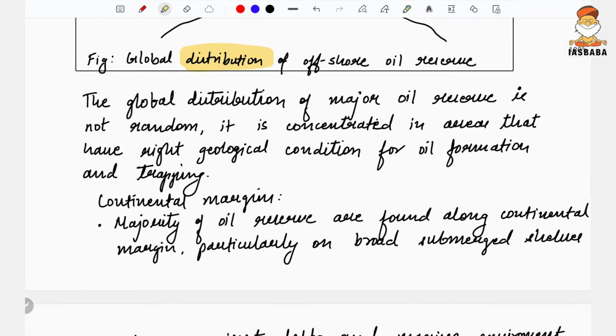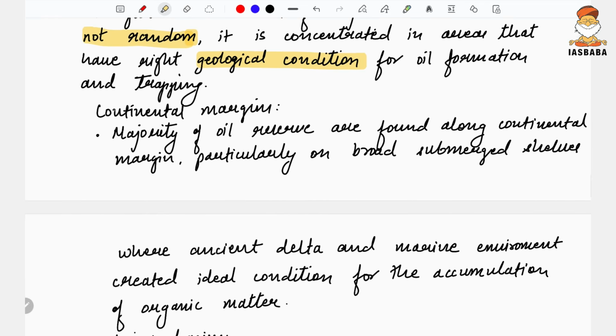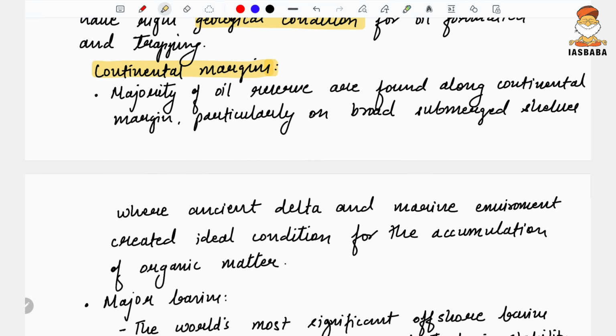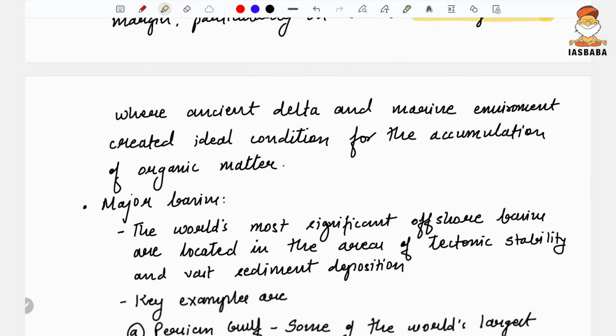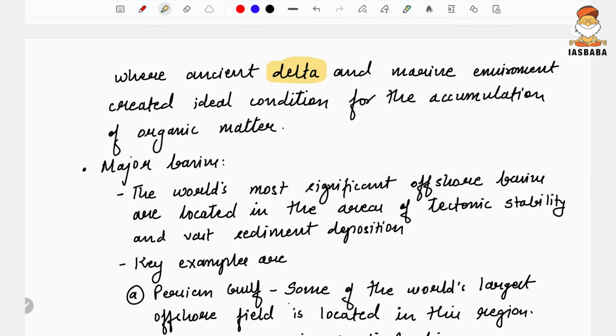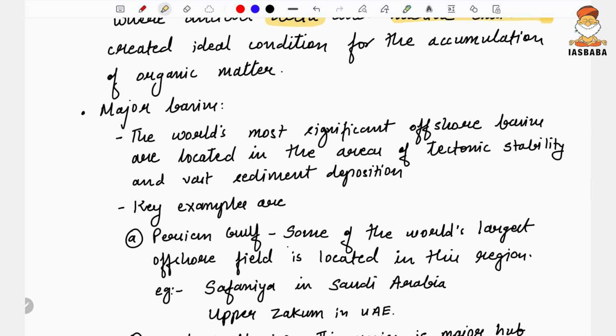So here, the global distribution of the major oil reserves is not random. It is concentrated in areas that have the right geological conditions for oil formation and trapping. For example, in the continental margins, the majority of the oil reserves are found along the continental margins. Particularly in the broad submerged shelves where the ancient delta and marine environment created ideal conditions for the accumulation of organic matter.